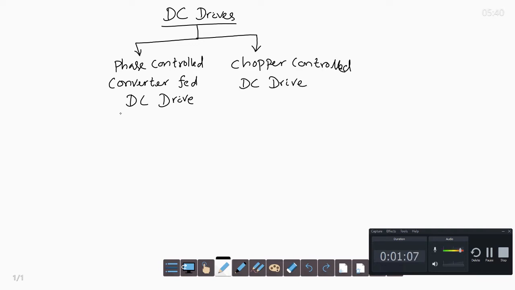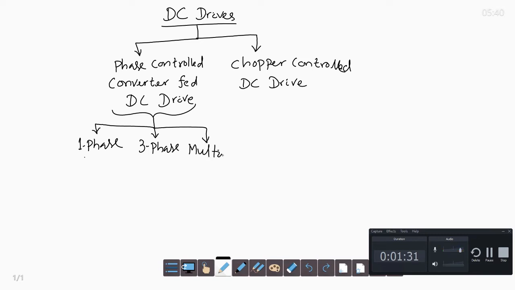Phase controlled converter fed DC drive is again classified into single phase or three phase or any number of, say, multi phase. Three phase comes under the multi phase category, but single phase and three phase are standard ones, while multi phase converters are specially built. So today we will start discussing phase control converter fed DC drive.